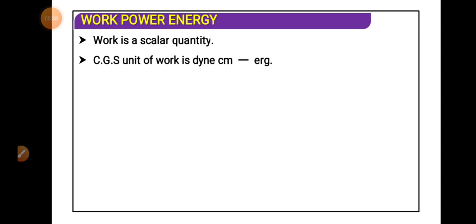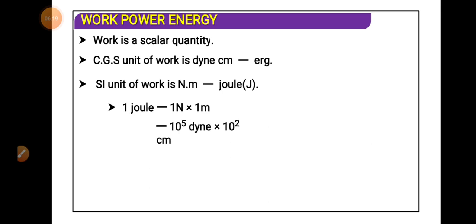It indicates that when a force of one dyne is applied on a body, and the point of application of force undergoes a displacement of 1 centimeter in the direction of force, then we say that 1 erg of work has been done. In the SI unit, it is the Newton meter, better known as joule, where work is said to be 1 joule if the force of 1 Newton displaces a body through a displacement of 1 meter in the direction of force.